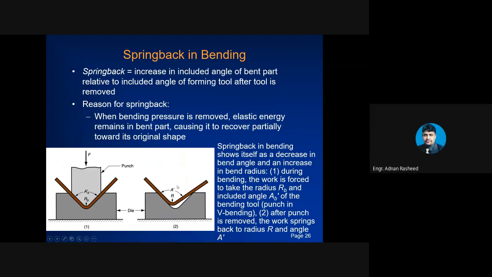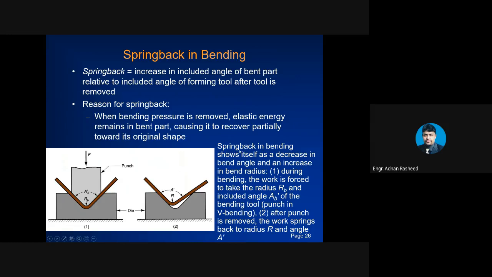In the bend part, the increase in the included angle of the bend part relative to the included angle of the forming tool after the tool is removed. When you remove the tool, this angle becomes slightly larger than the included angle of the punch. The reason is that when bending pressure is removed, elastic energy remains in the bent part, causing it to recover partially towards its original shape. So it tries to return to its original shape. As a result, this angle becomes slightly greater than the punch included angle. This phenomenon is known as spring back.